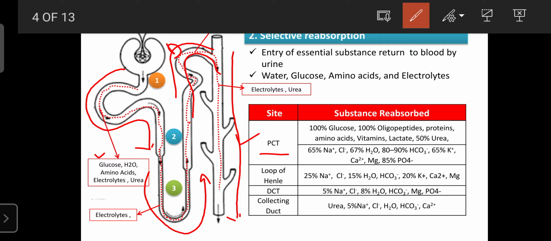They cannot be excreted; only if they are in excess are they excreted. As well as 50% of urea is reabsorbed from the proximal convoluted tubule.